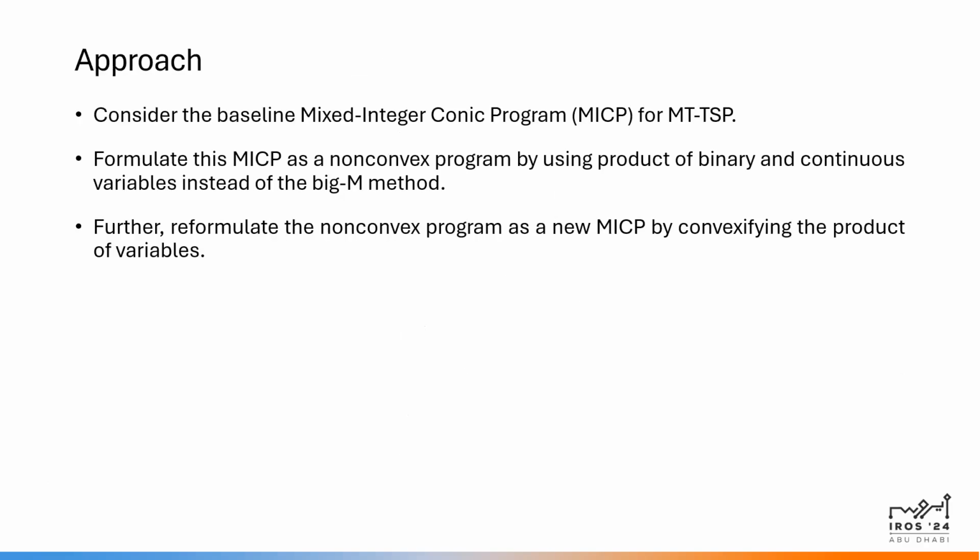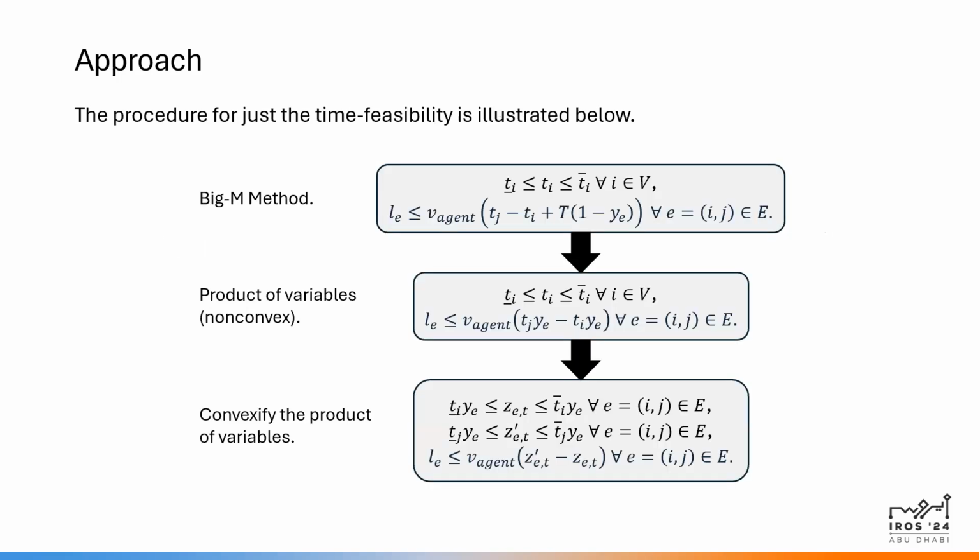So our approach is to consider this baseline mixed integer conic program and then formulate this as a non-convex program. We do this by removing the big M method and instead directly using the product of binary and continuous variables. Then we take the non-convex program and further reformulate it as a new mixed integer conic program by convexifying the product of variables.